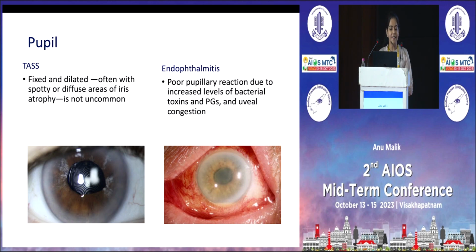Pupil is usually fixed and dilated. Often there are spotty, diffuse areas of iris atrophy. And in endophthalmitis, there is poor pupillary reaction due to increased levels of bacterial toxins and prostaglandins, as well as uveal congestion.